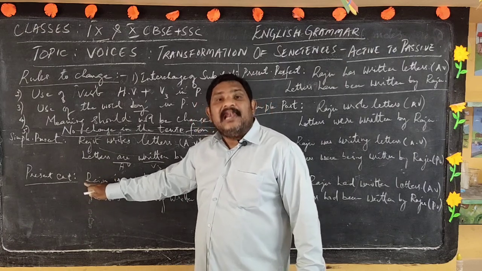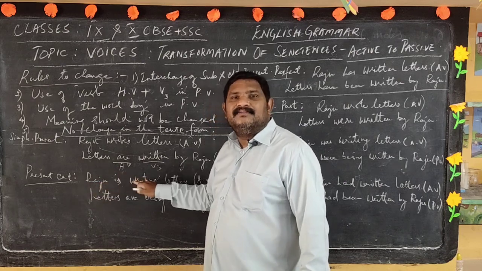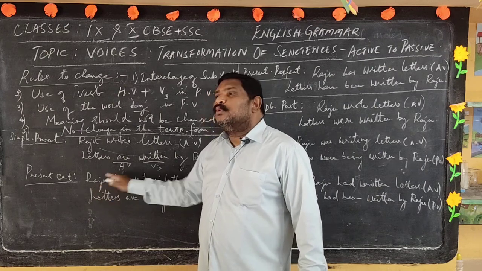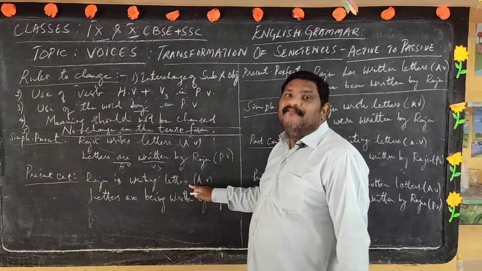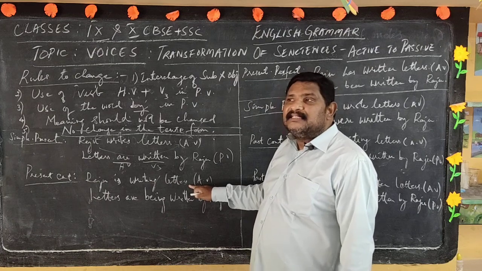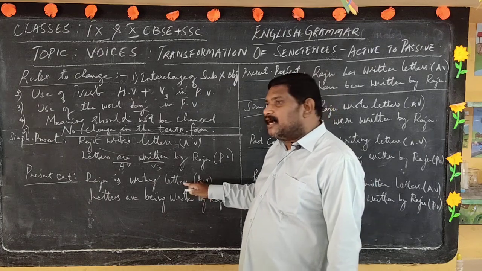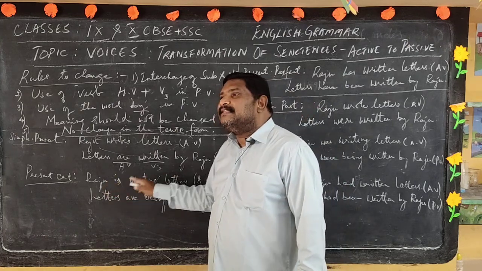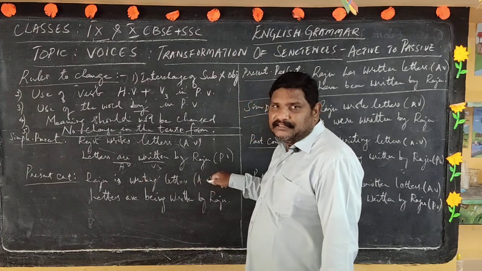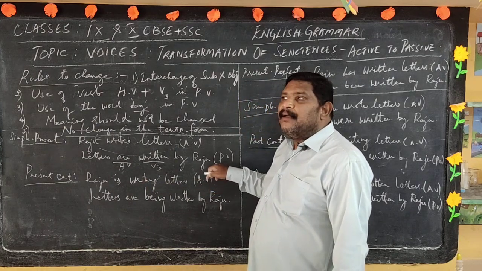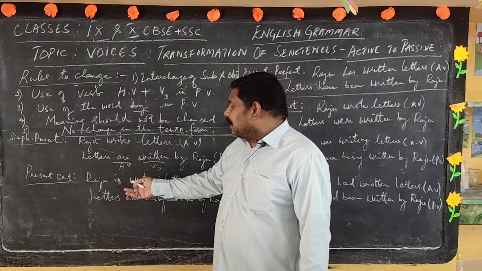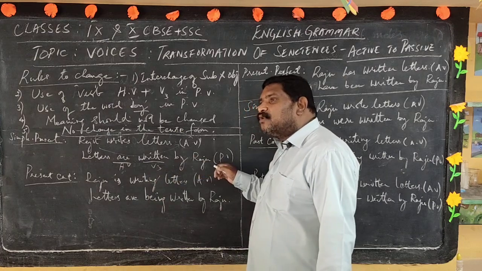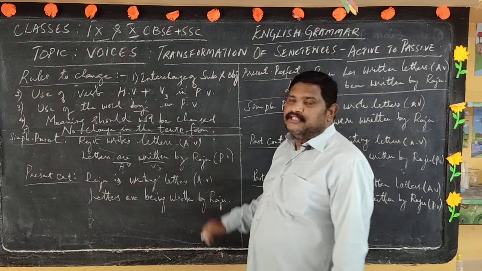If your children or students, then it becomes students are. Because the subject is singular, Raju is writing letters, which is the present continuous form. What is the tense of this particular sentence? It is the present continuous form. Raju is writing letters, which is active voice, because the subject is at the beginning and the verb follows the subject. Okay, and there is an impact of the subject's action on the object.